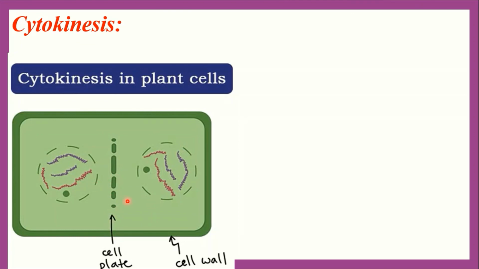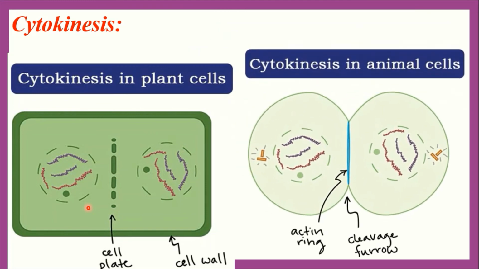But in the case of an animal cell, a cleavage furrow appears on the surface of the dividing cell. Everybody see this figure here. This one is a furrow. A cleavage furrow is developed on the surface of the dividing cell, and encircles it at the midline of the spindle.